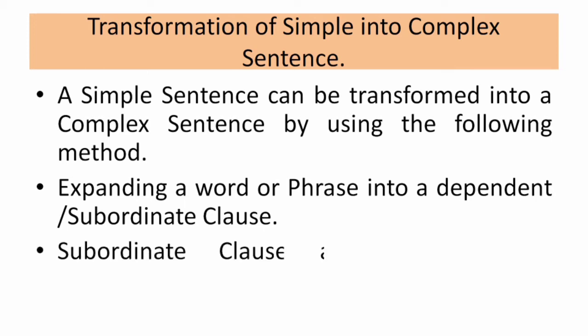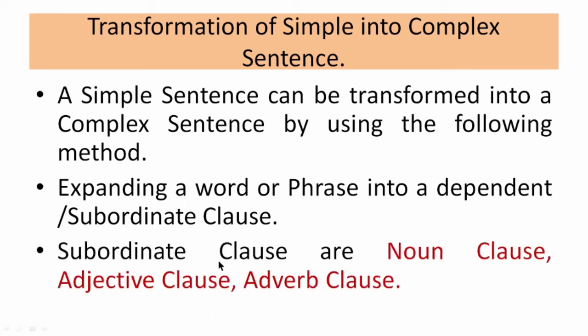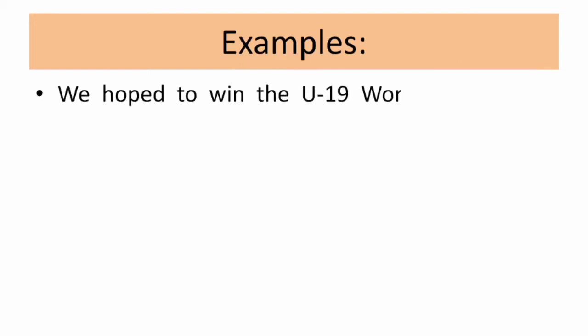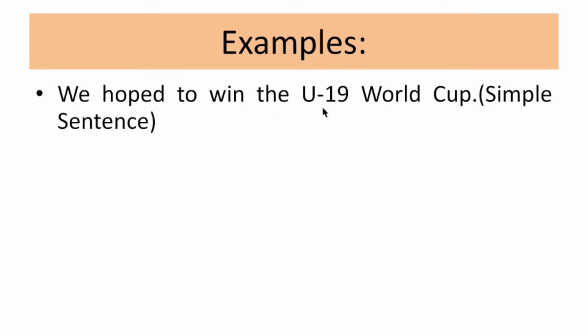After splitting the sentence, whatever subordinate clause we get, it may be a noun clause or an adjective clause or an adverb clause. Let's see the example and the concept will be clear to you. The example is: we hoped to win the under 19 World Cup. So it is a simple sentence. Why? Because we have only one subject, that is we, and the rest comes under the predicate.